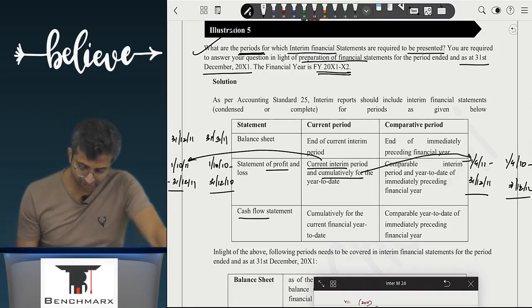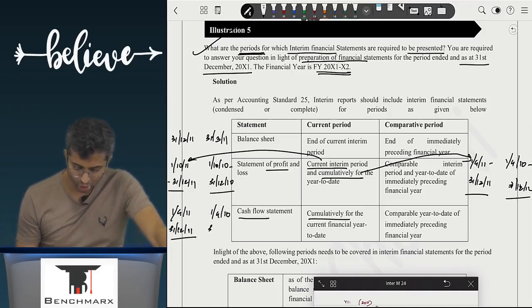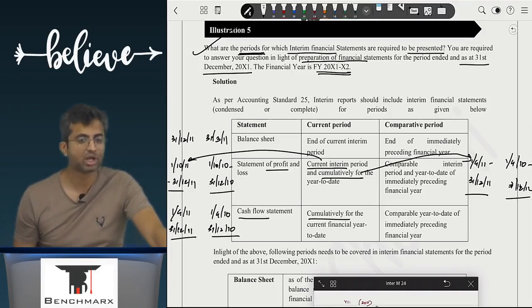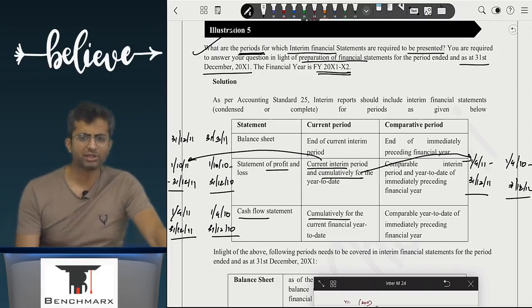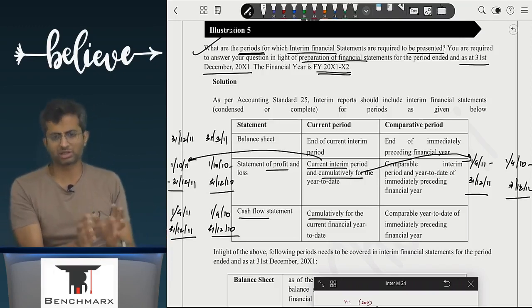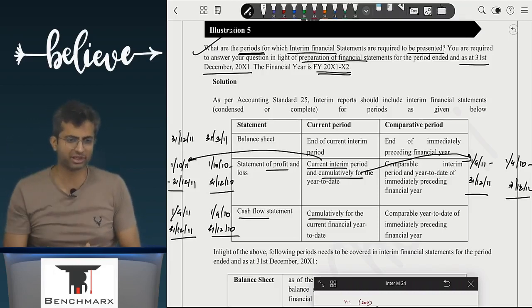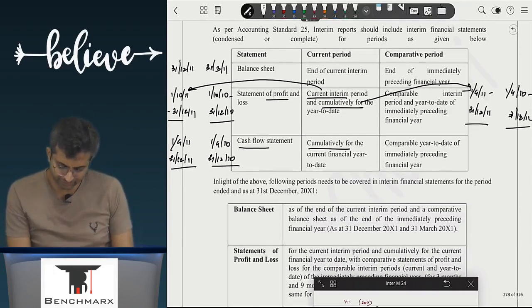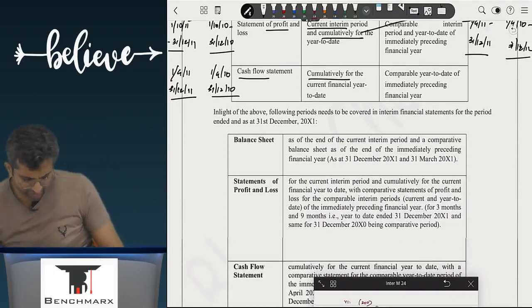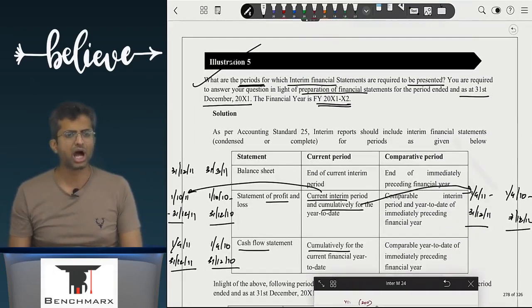But when I look at cash flow, cumulative only. So you will just show 1st April 11 to 31st December 11 and comparable 1st April 10 to 31st December 10. Are we clear? P&L, current quarter and cumulative, cash flow only cumulative, balance sheet as on date and the last financial year. Are we clear with this? It is only cumulative and then they have given the solution. Are we clear with this?